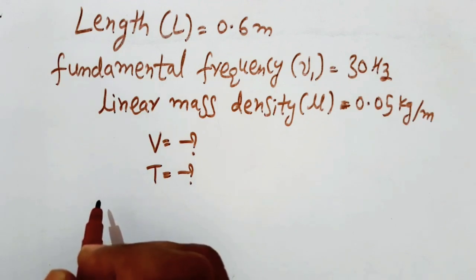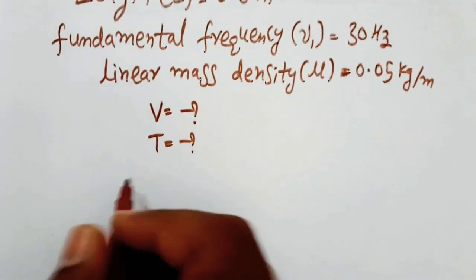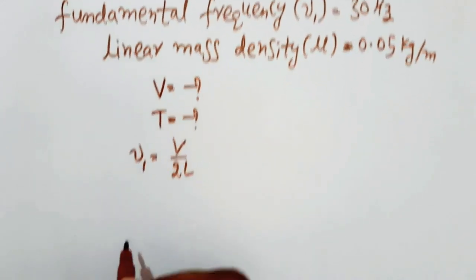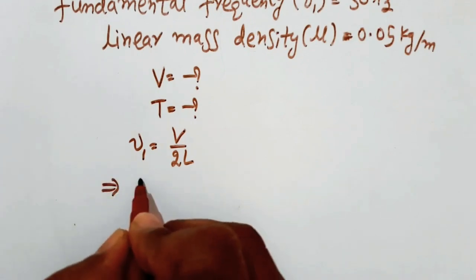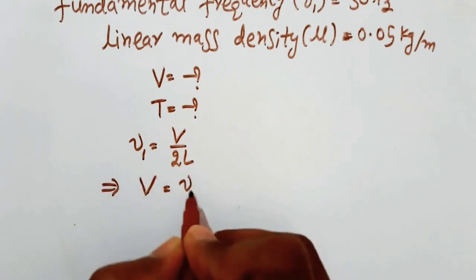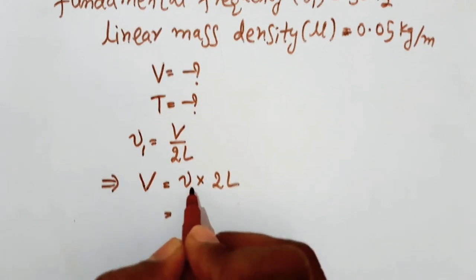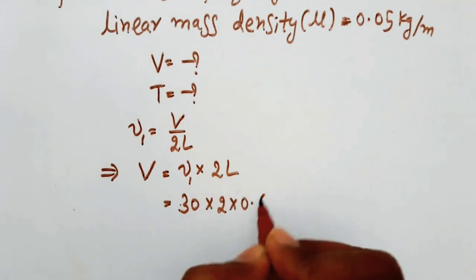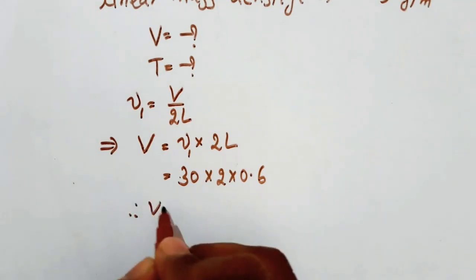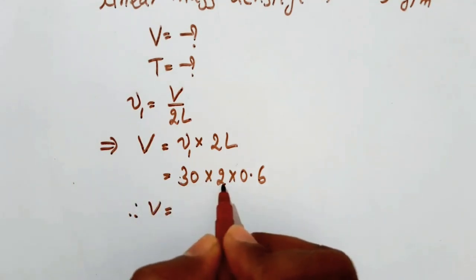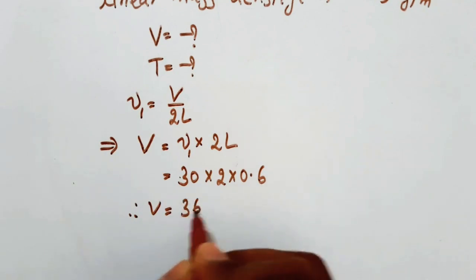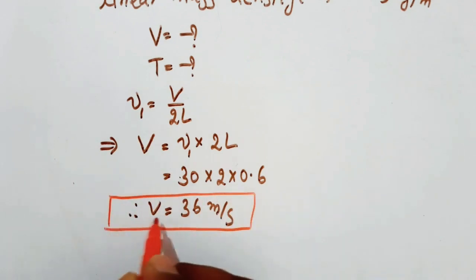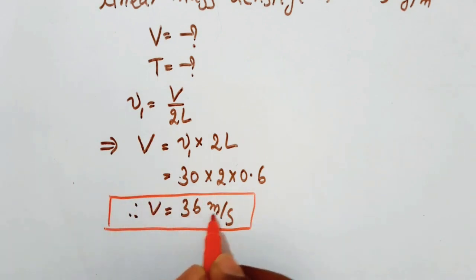If the string is in the fundamental mode, the fundamental frequency nu1 = V by 2L. So from this we can write the velocity of the wave V = nu1 into 2L. So nu1 is 30 Hz into 2, and the length is 0.6 meter. Therefore V = 36 meter per second. So the velocity of the wave V is 36 meter per second.